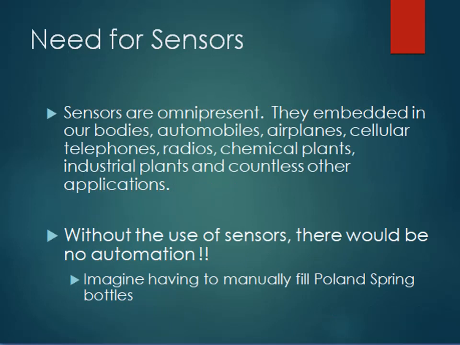The need of sensors. What is the need of sensors? Sensors are omnipresent, meaning present everywhere. So they are embedded in our bodies, automobiles, aeroplanes, cellular telephones, radios, chemical plants, industrial plants, and countless other applications. Without the use of sensors, there would be no automation. So imagine having to manually fill water bottles. That is just an example.